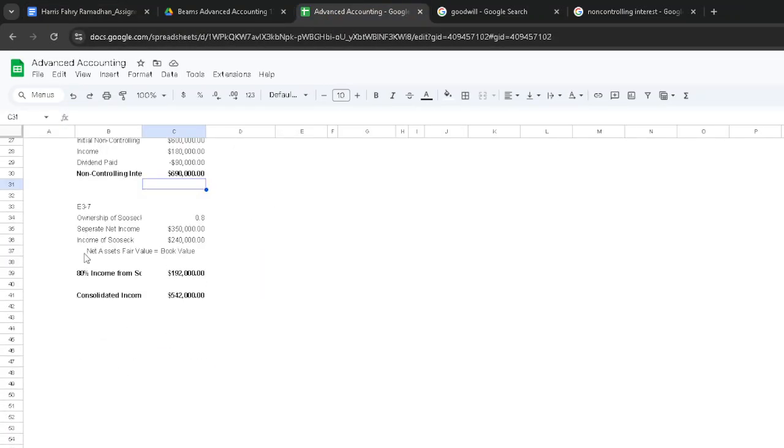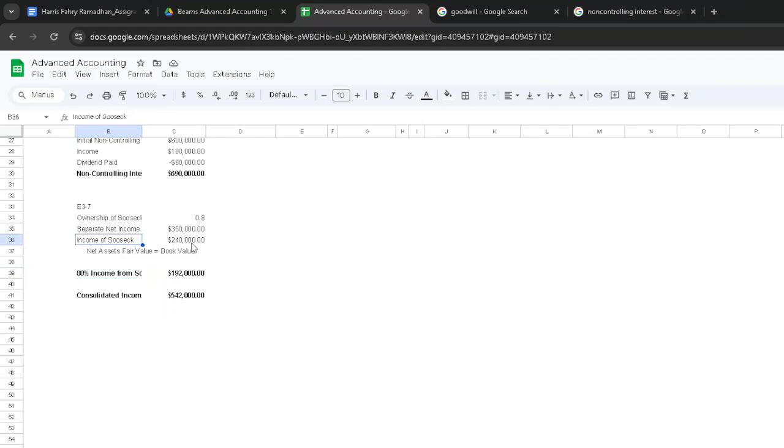Without further ado, I'm going to show you what I did in this question. It's fairly simple. So we have the ownership, we have the separate net income from Yum as the parent, and we have the income from SUSEC. Net assets, fair value equal to book value. So that's good. The first thing that we need to do to solve the first requirement is to calculate the income that we get from SUSEC.